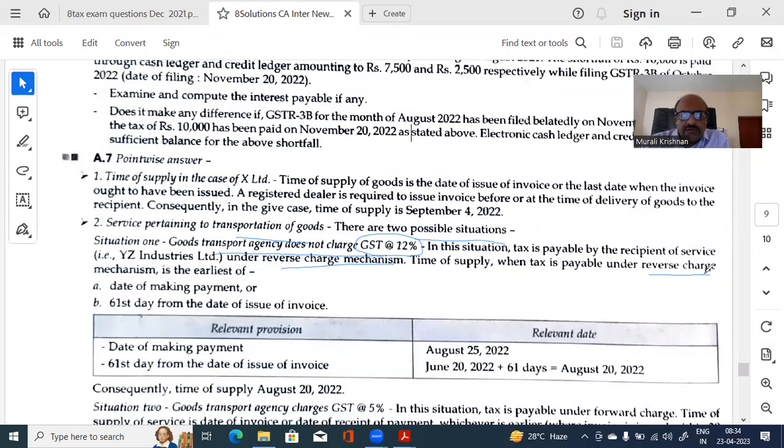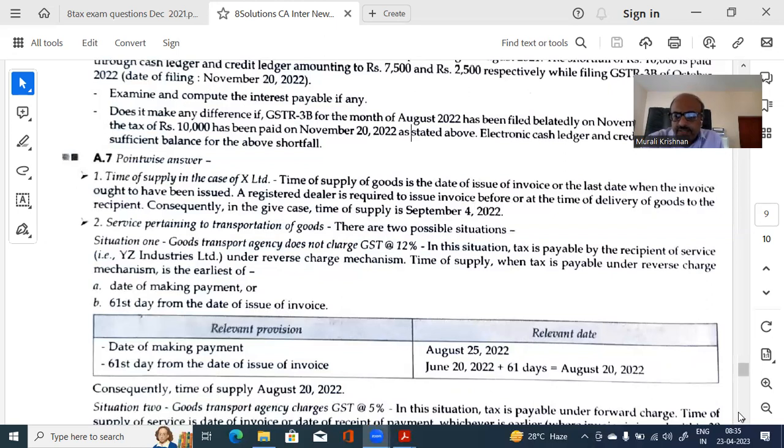Then the time of supply under reverse charge will be date of payment or 61st day of the invoice. So date of payment is 25th. 61st day from date of invoice, June 20th plus 61 days, is August 20th. Consequently, the date of supply will be August 20th, 2022. This is if the transport agency is not doing forward charge and tells you, I'm not doing forward charge, you do reverse charge. Then for the company taking the services of the transport agency, the time of supply will be 20th of August.